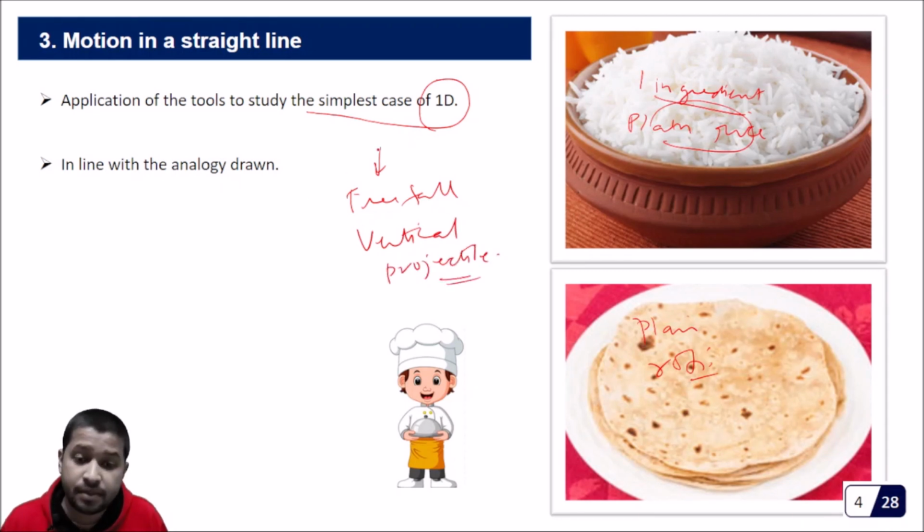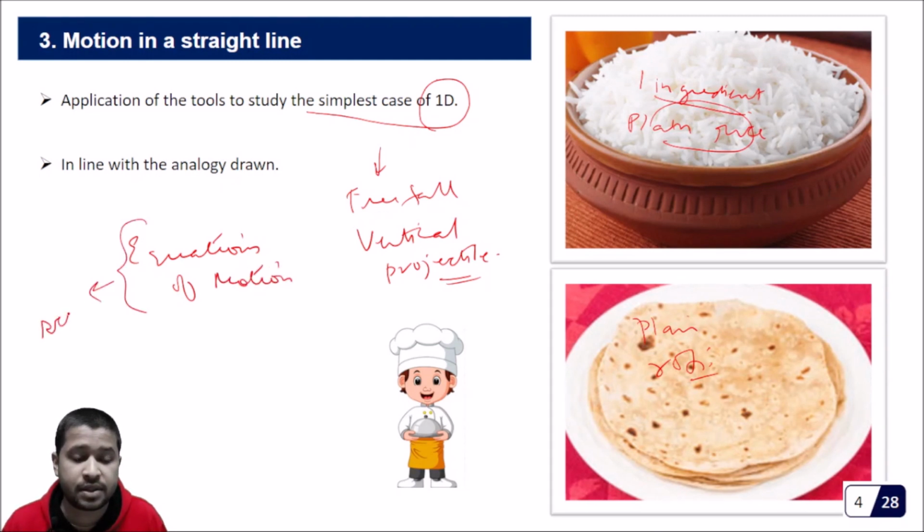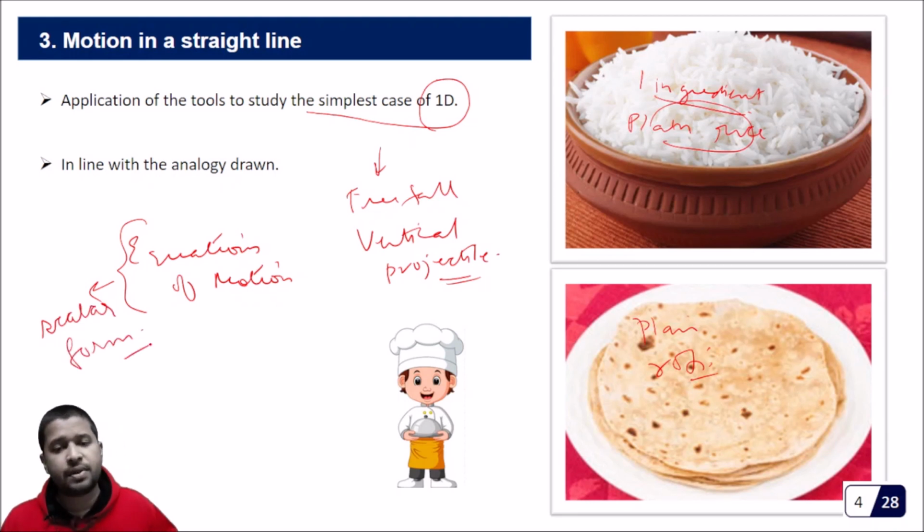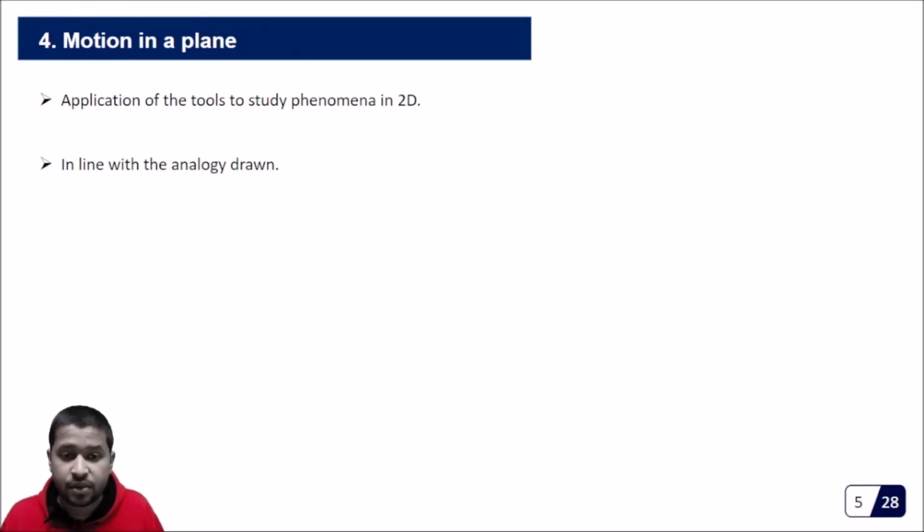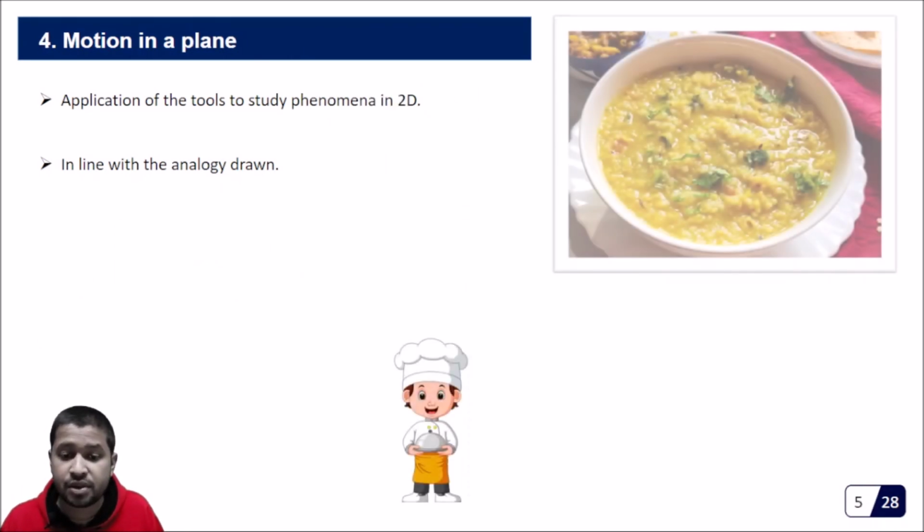Then before that we studied the equations of motion in 1D. In 1D they are easy also because we can write them in scalar form. So this is what we did for you. First we tried to make you understand the 1D properly. After that, we will go to the next level, that is motion in 2D.